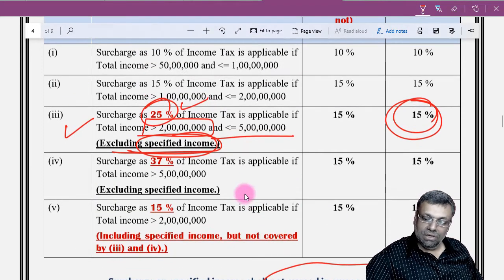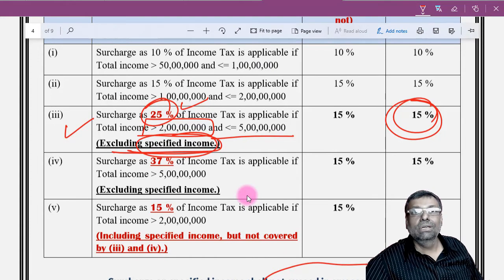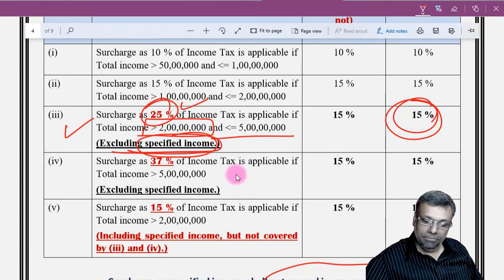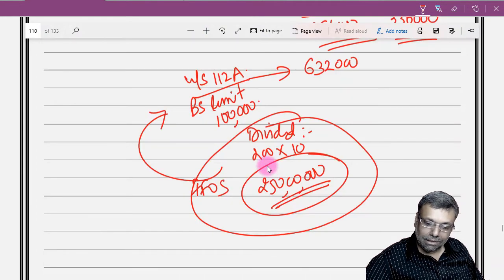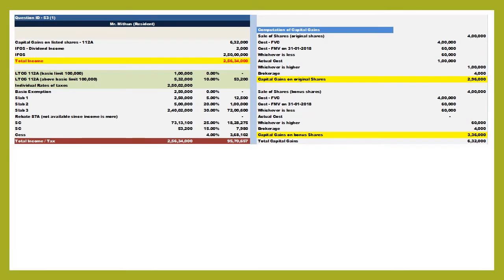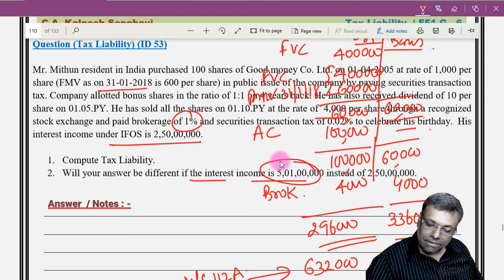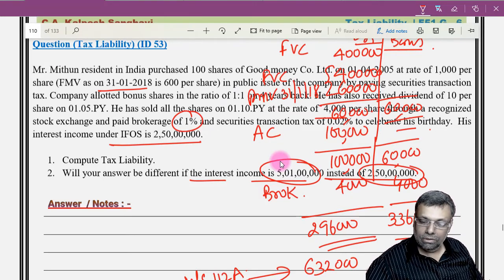Okay. So here in this particular question, we'll have two categories of the surcharge. Okay. And accordingly, you have to do that particular tax liability calculation. Okay. So now it's a pure calculator work, and go ahead with your answer. Okay. Now further part is, what if your interest income under IFOS is 5 crore 1 lakh instead of 2 crore 50 lakhs.